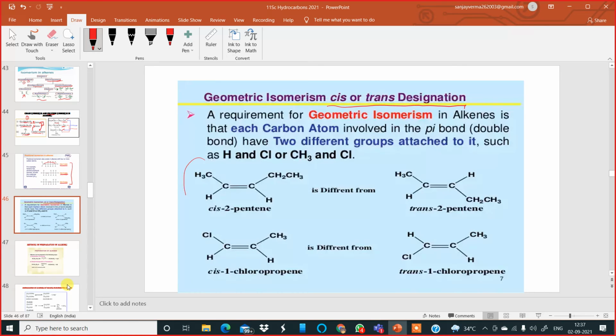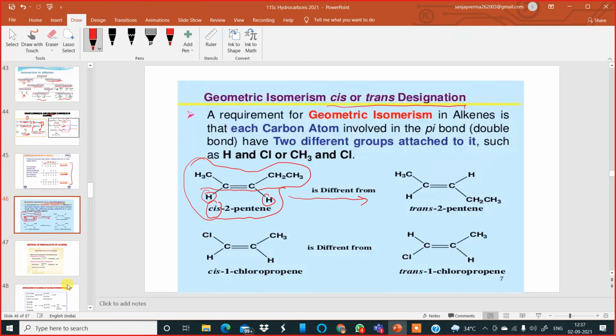For example, in this pent-2-ene, this hydrogen and this hydrogen are on one side of the double bond. That's why it is called cis. Cis means on the same side. But the same thing is drawn in a different manner over here.